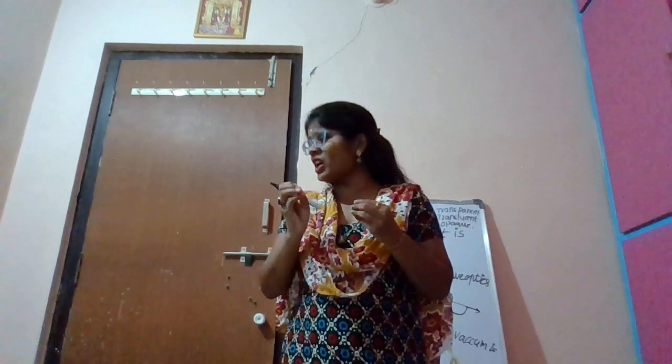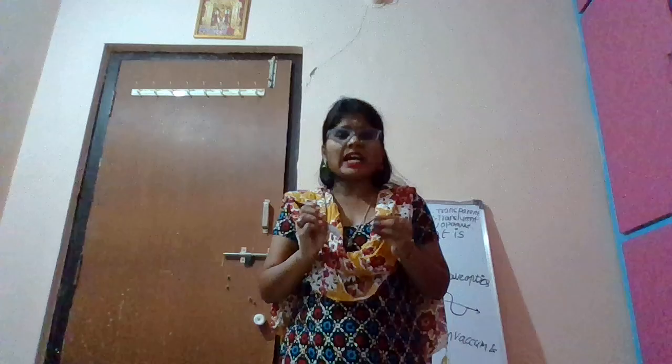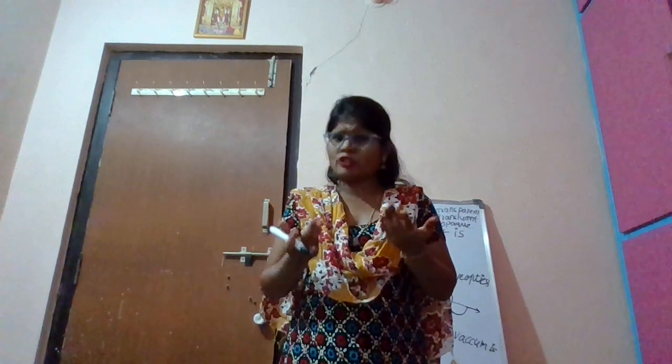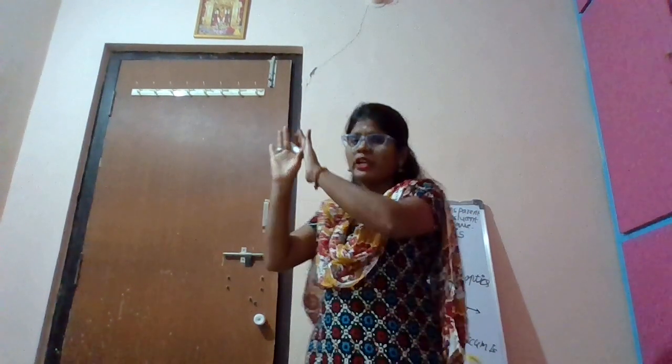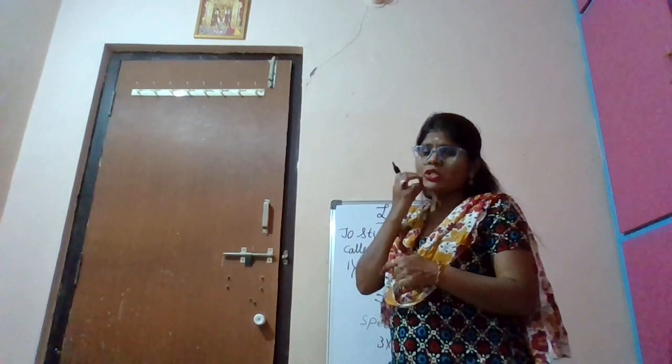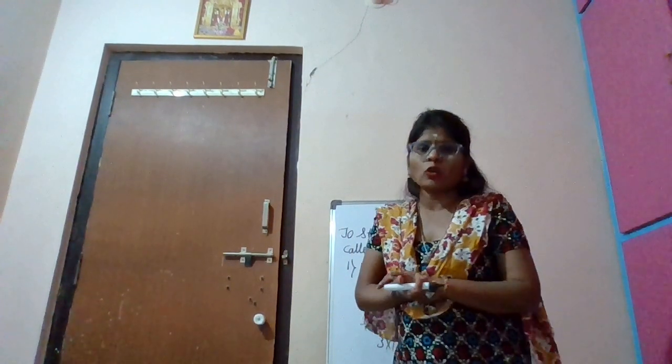So what is meant by translucent object? We can take a cover, that means a polythene cover. It should be translucent. We can take ground glass, like our house window. That means in our house we have windows, right? For those windows we have glass. So that glass we are calling ground glass.